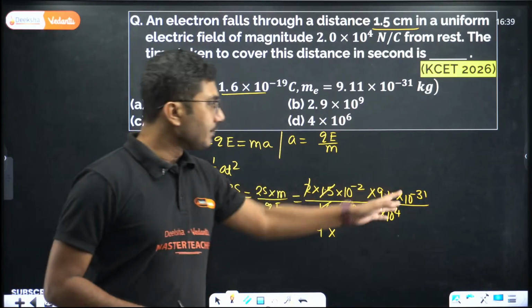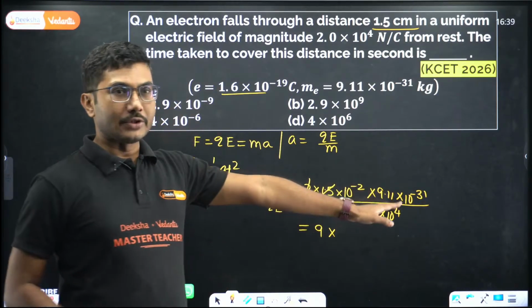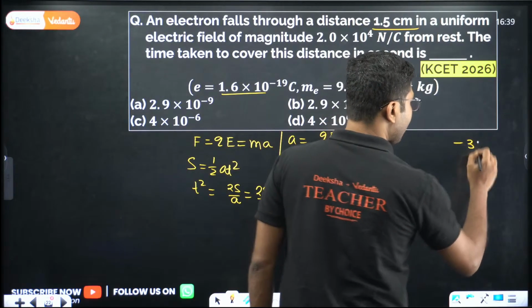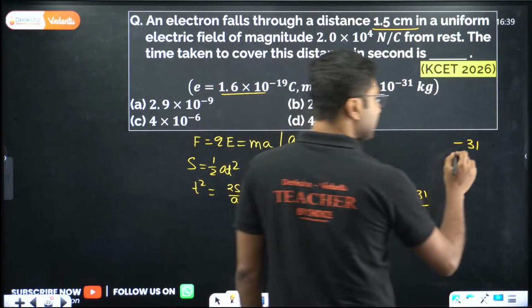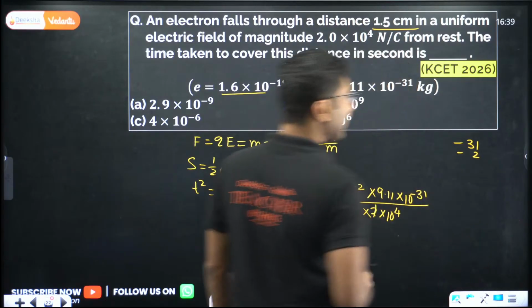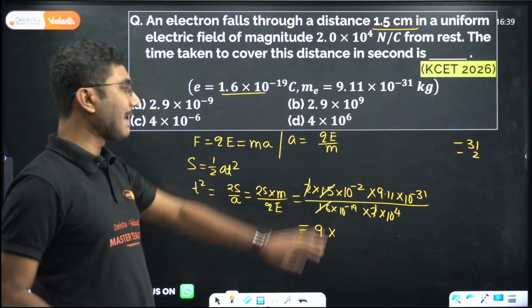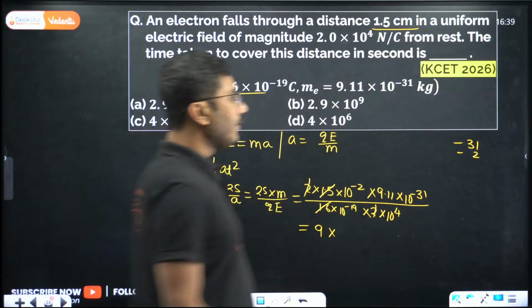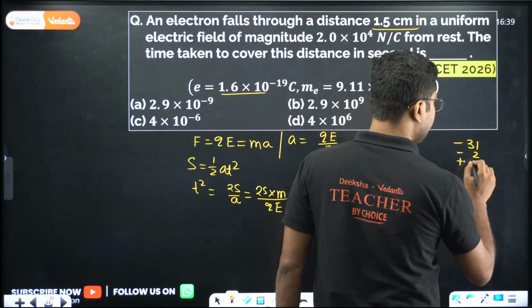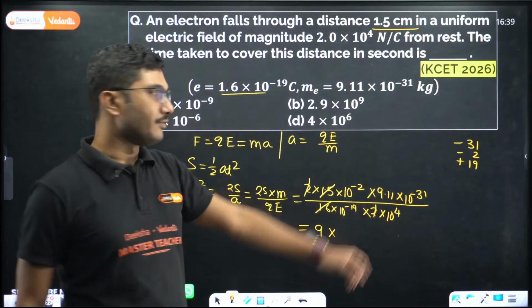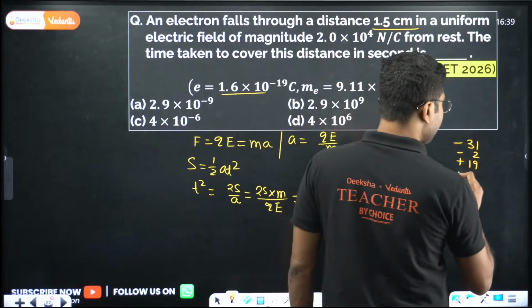Now let's simplify this. 10 to the power value simplification is important. So 10 to the power of minus 31, 10 to the power of minus 2. In the division we have 10 to the power of minus 19. So in division, when it goes up, it becomes plus 19. And we also have a plus 4 in the division, so when it goes up it becomes minus 4.